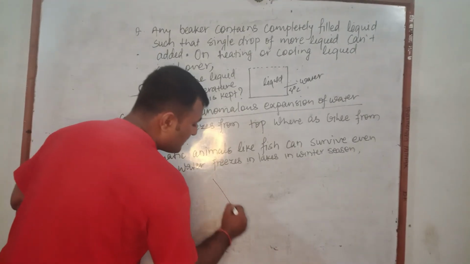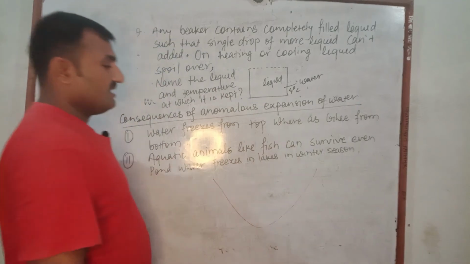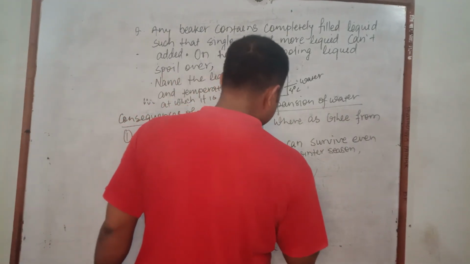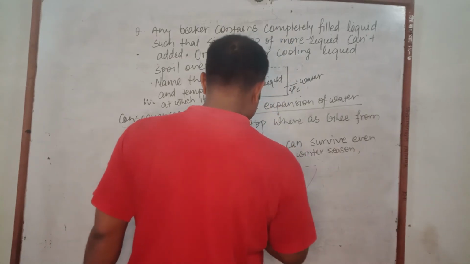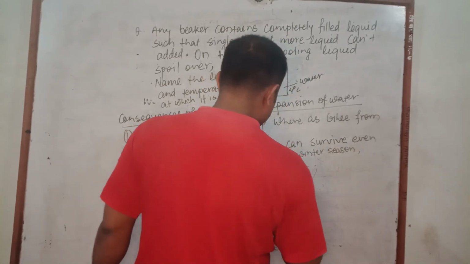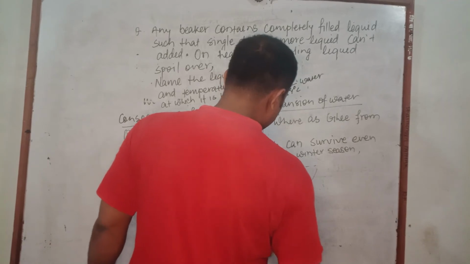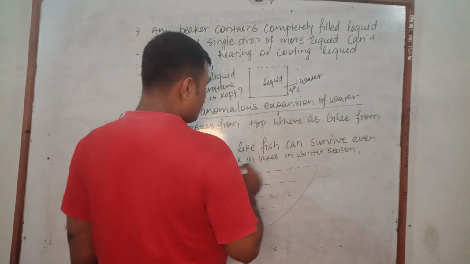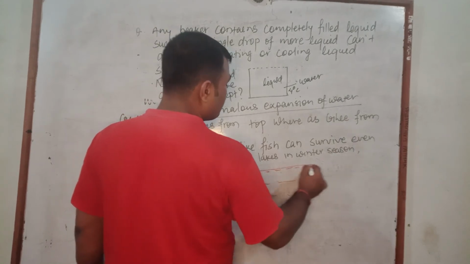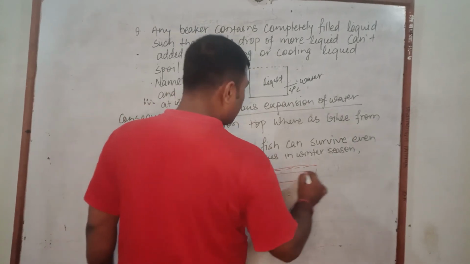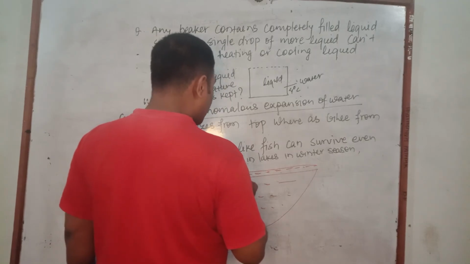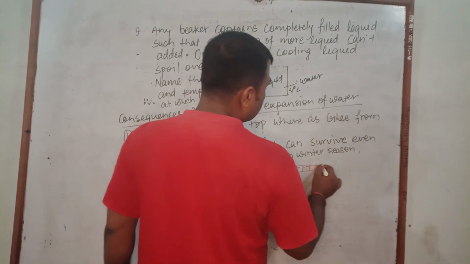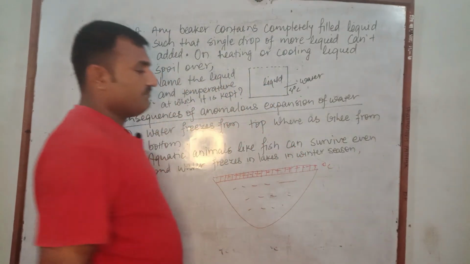Suppose we consider that this is a pond. In winter season, atmospheric temperature decreases up to the freezing point of water. Here the water is present in the pond. The fall in atmospheric temperature causes the layer of water on the upper surface of the pond to freeze.